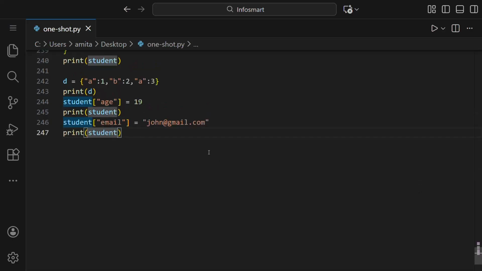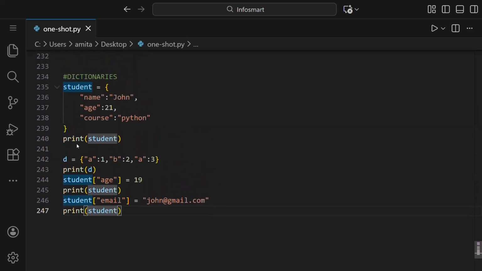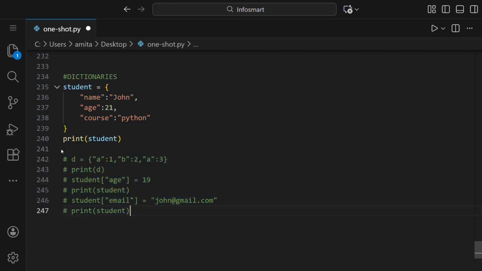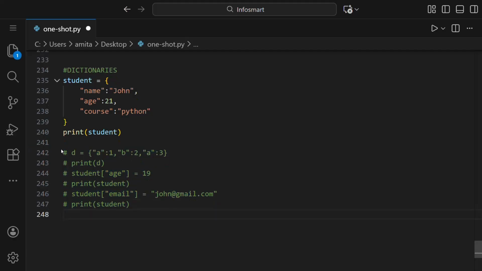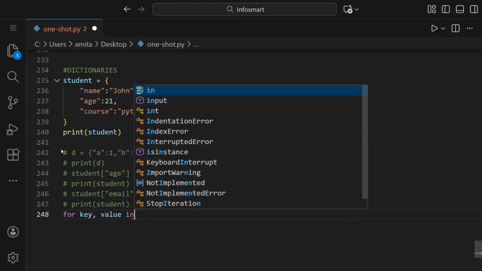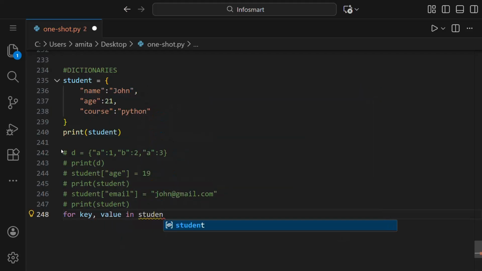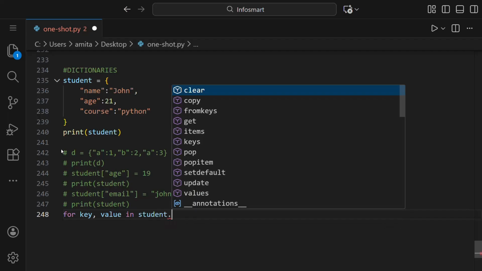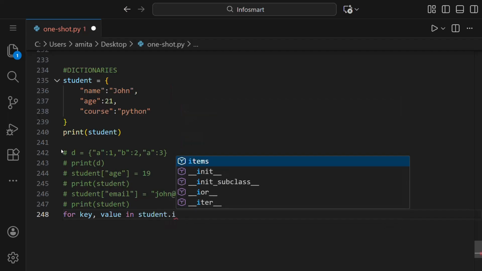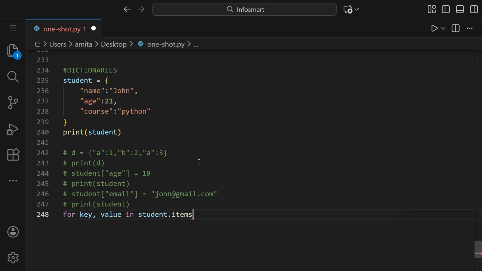So we can access all the key value pairs, like we are printing here the dictionary altogether. You can even print it one by one. For that, let us just comment this and let us write here: for key, value in student.items(). Student is the name of the dictionary, dot items. So we have to use items here.